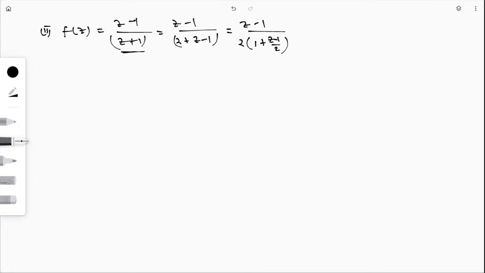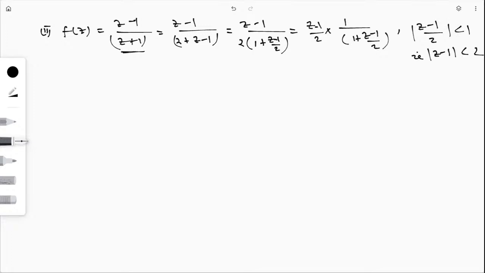After writing this one, you know the series expansion of this one. I can write this one as z minus 1 divided by 2 whole into 1 divided by 1 plus z minus 1 by 2, and I can use its series expansion if mod of z minus 1 by 2 is less than 1, or I can say mod z minus 1 is less than 2. So this is my region of convergence.